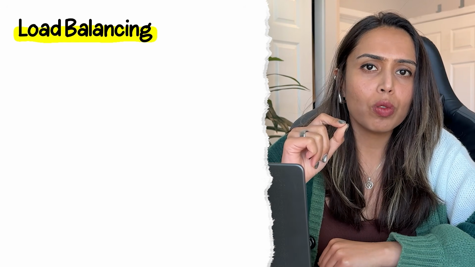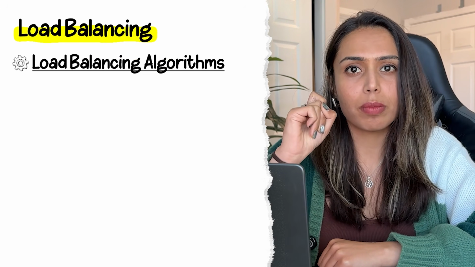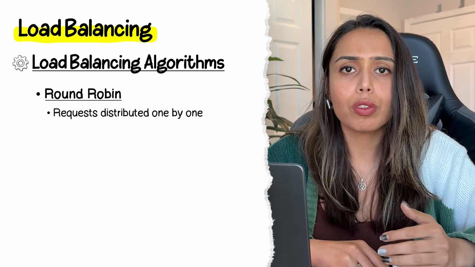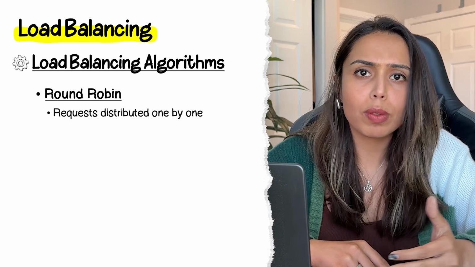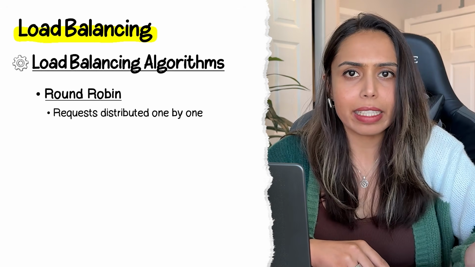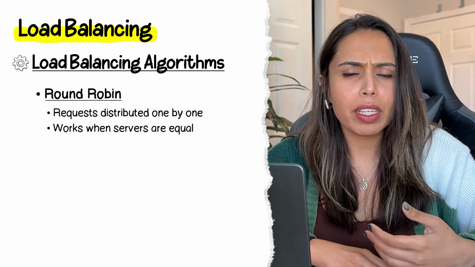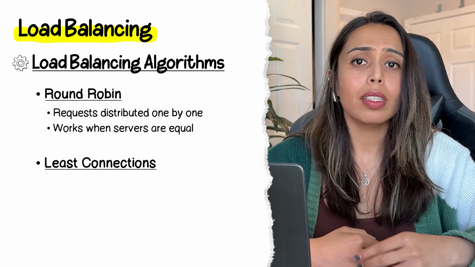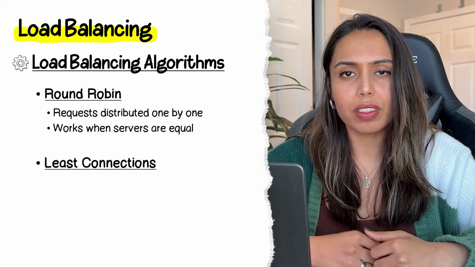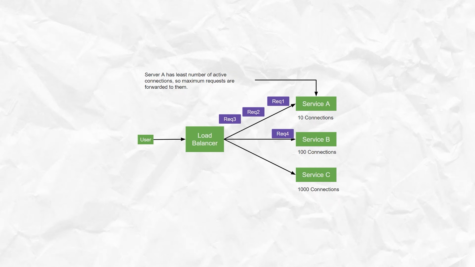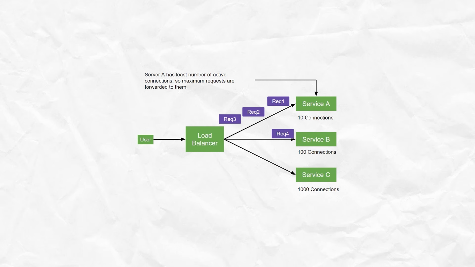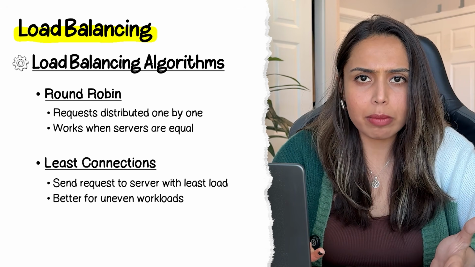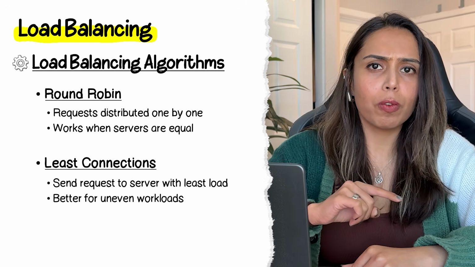Then the next thing you need to know about is load balancing algorithms. The most used one is round robin. A request goes to each server in turn. So request 1 goes to machine A, request 2 goes to machine B, request 3 goes to machine C. It's simple and works well when all the servers have similar capacity and requests take almost the same time. Then the next algorithm is least connections. With this algorithm, the load balancer sends the request to the server which has the fewest active connections. It is better when requests have variable processing times, so the least active server can fulfill the newer request.